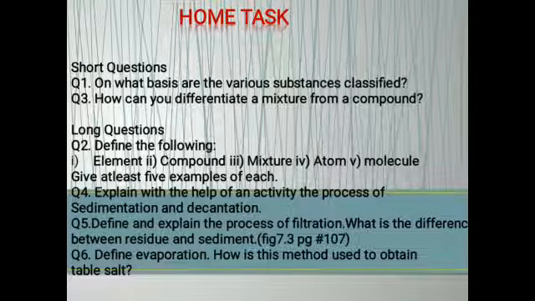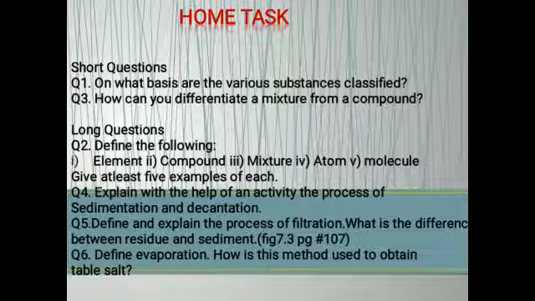Define the following: element, compound, mixture, atom and molecule. Give at least 5 examples of each. Question number 4. Explain with the help of an activity the process of sedimentation and decantation. Question number 5. Define and explain the process of filtration. What is the difference between residue and sediment?